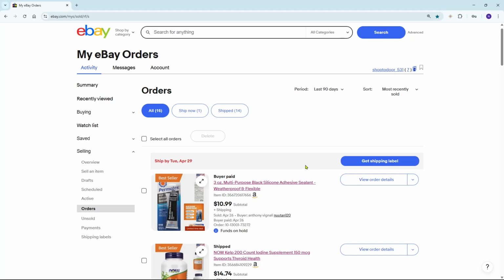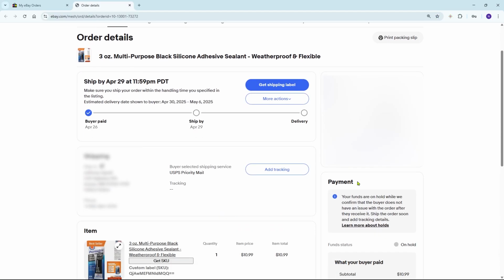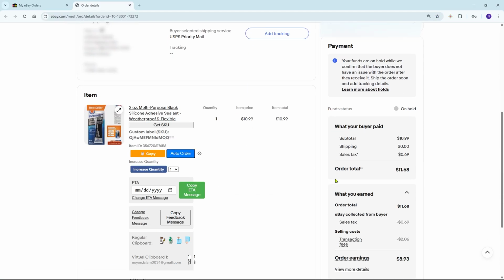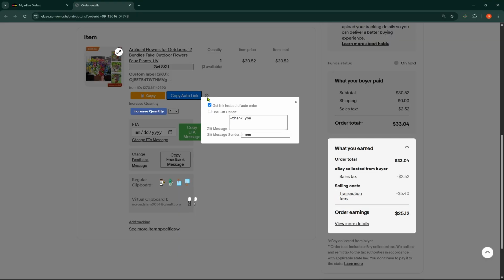First, go to your eBay orders page. Find the item you want to auto-order and click View Order Details. On the Order Details page, scroll down and locate the Auto Order button. Click the Settings gear icon to open the Auto Order configuration panel.